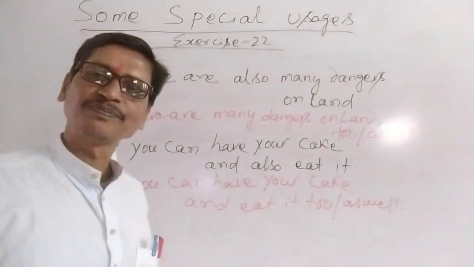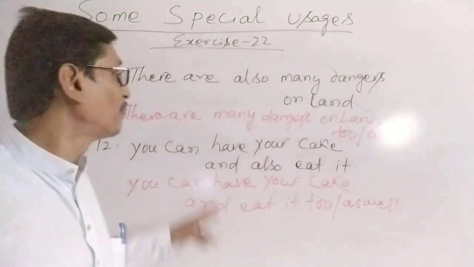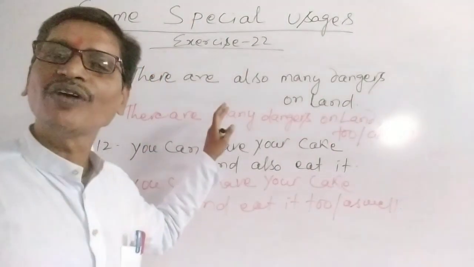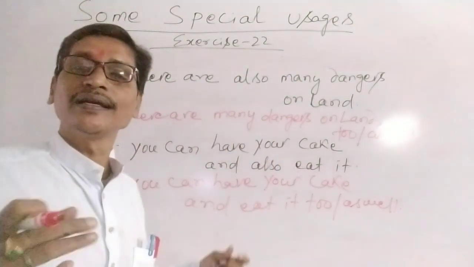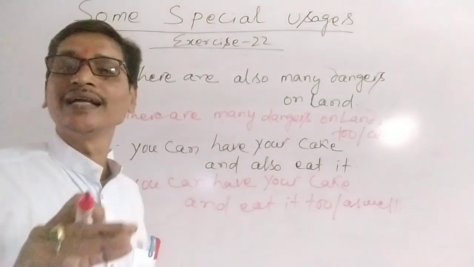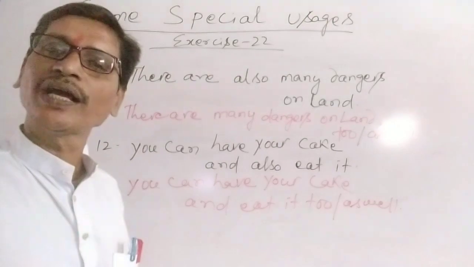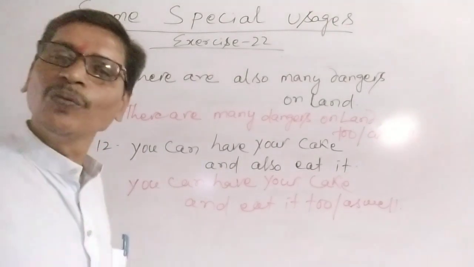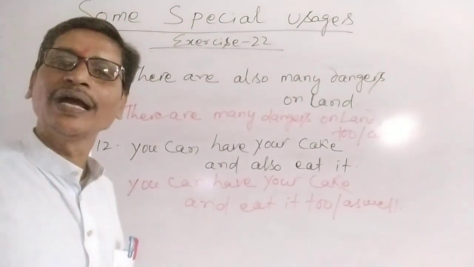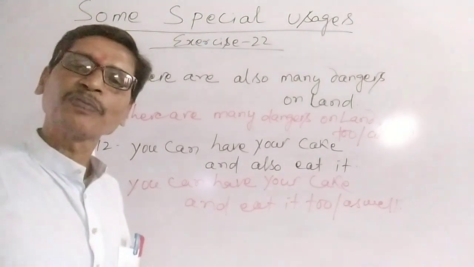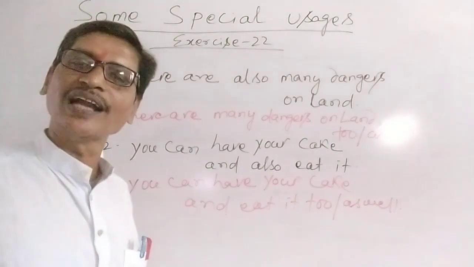And I'm sure you understood from today's discussions the use of too or as well. I have told you that also is very formal. Too and as well are a little informal and mostly used in spoken English. But being students, we should understand all. I am sure you did understand.